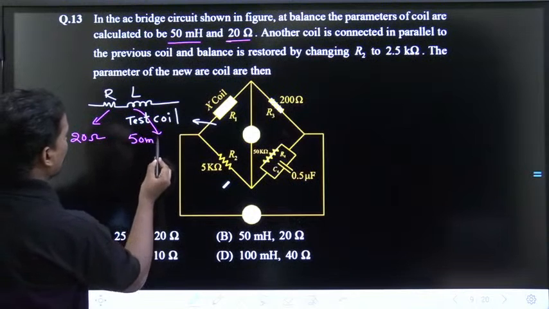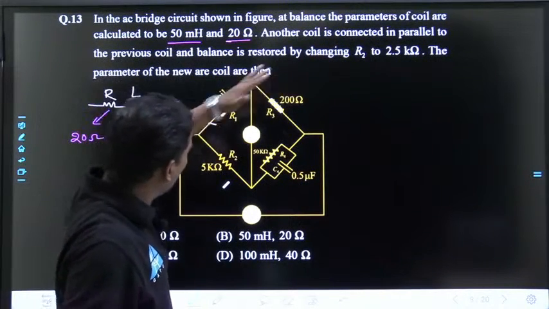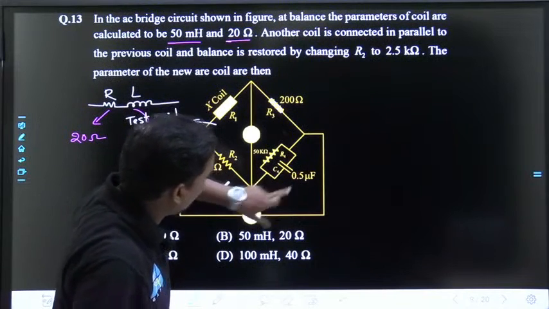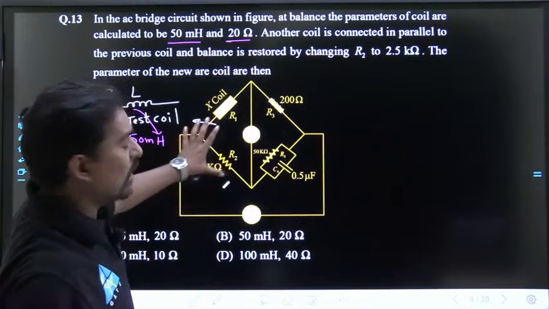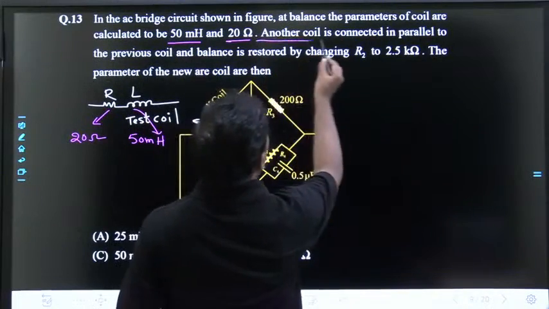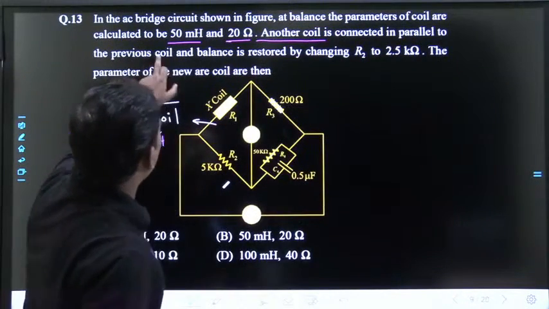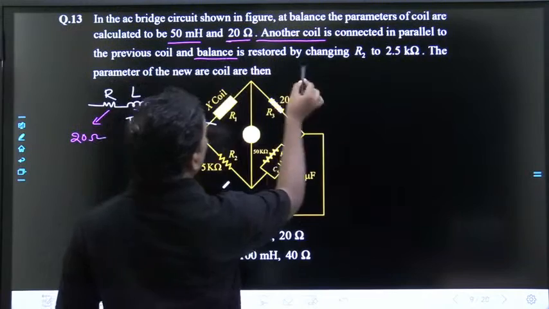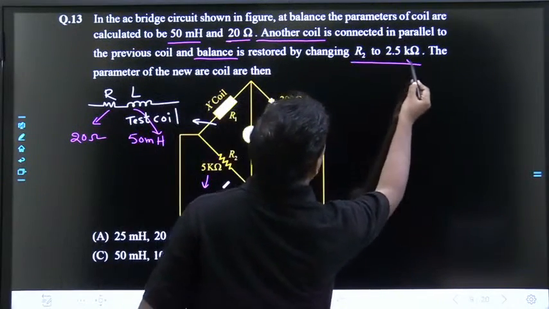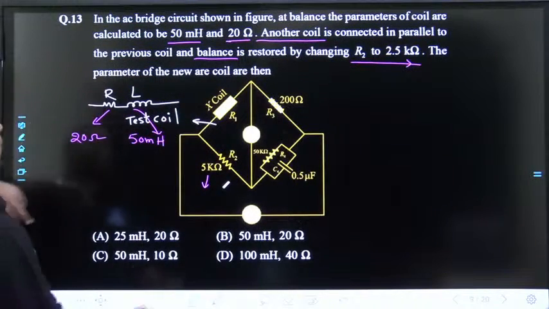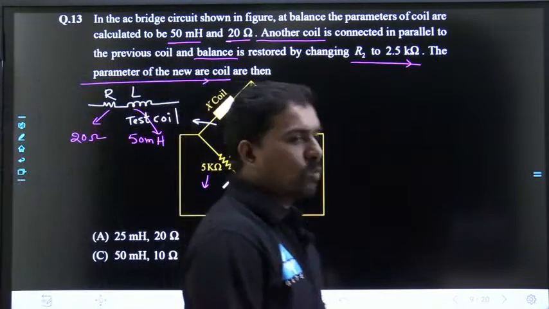So this is 20 ohms, 50 millihenry, this is 200, this is 5K, this is 50K and capacitor 0.5 microfarads. At balance, another coil is connected in parallel to the previous coil, and the balance is restored by changing R2 to 2.5K. The parameters of the new coil are then what? Try to answer.